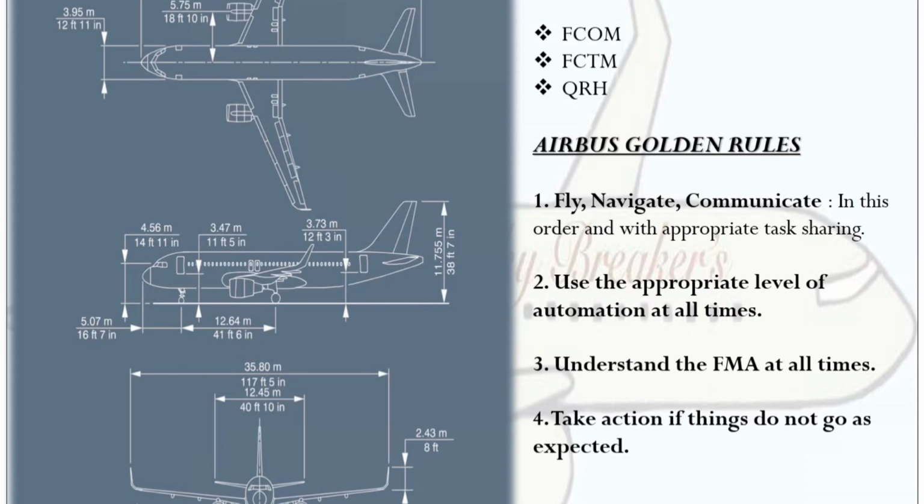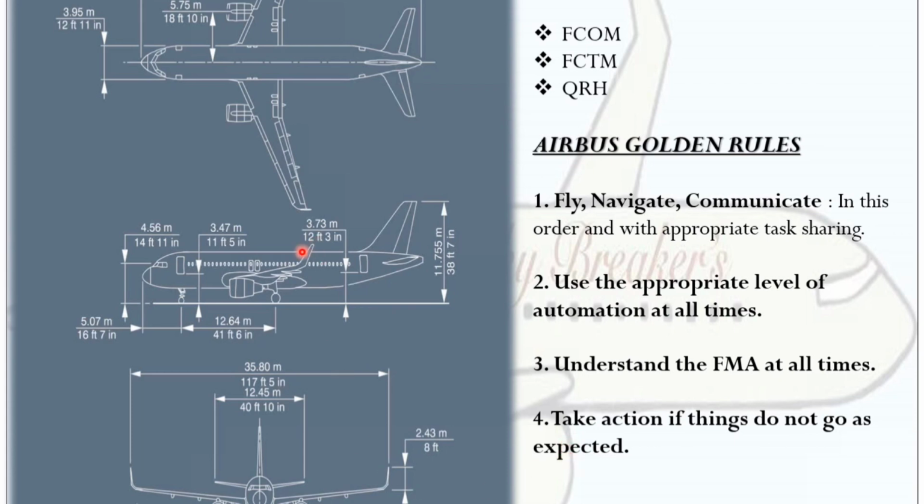Normally, the golden rules for flight crew are aviate, navigate and communicate. But Airbus made different golden rules for Airbus flight crew. Here you can see, the first one is fly, navigate, communicate in this order with appropriate task sharing. The second one, use the appropriate level of automation at all times. Third one is understand the FMA at all times. FMA is the flight mode annunciator. Fourth one is take action if things do not go as expected.